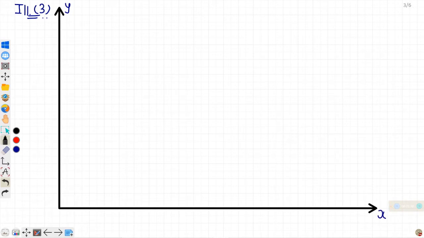So on the x-axis, advertisement cost in 10 lakh rupees.